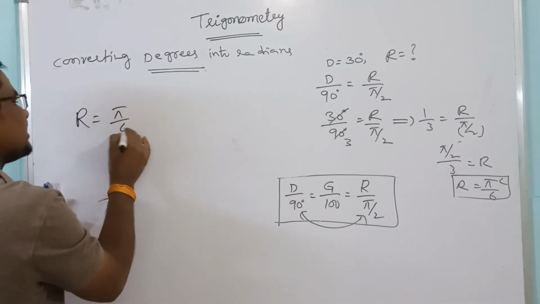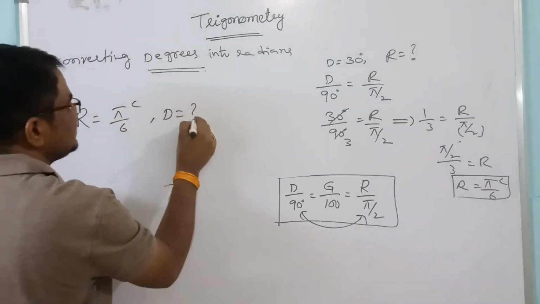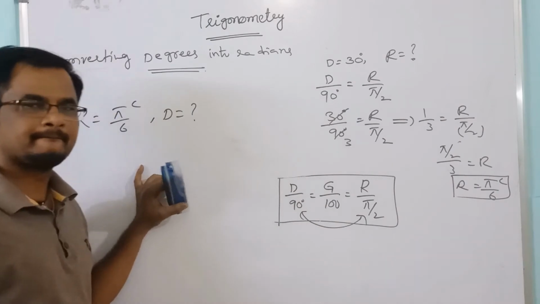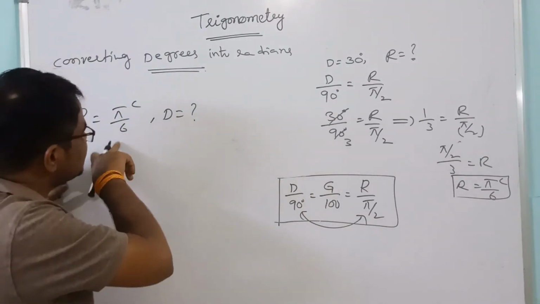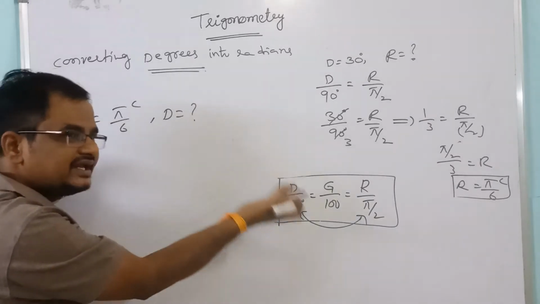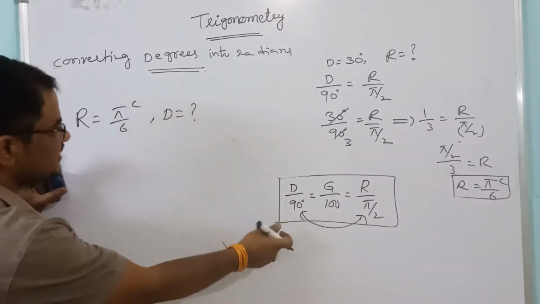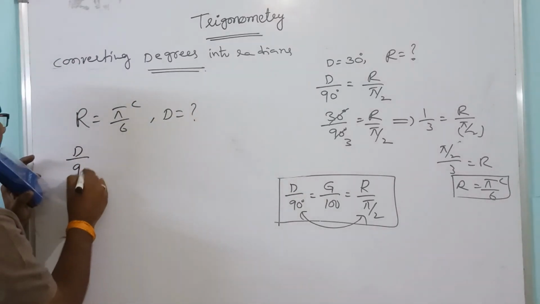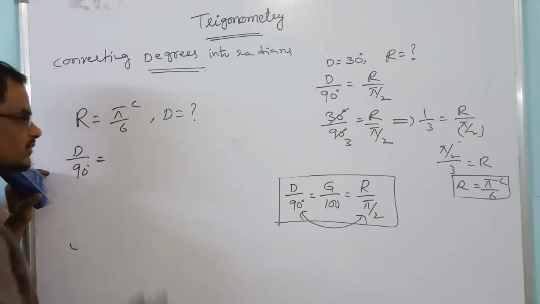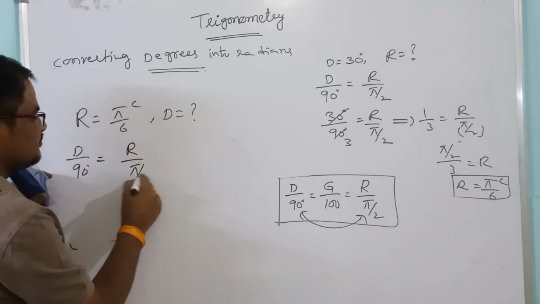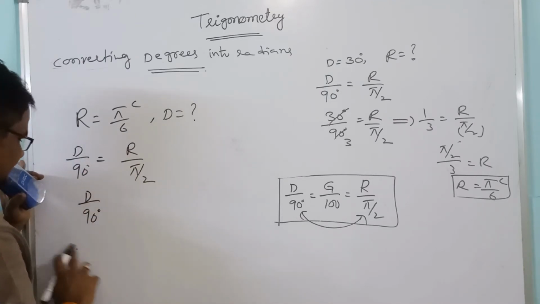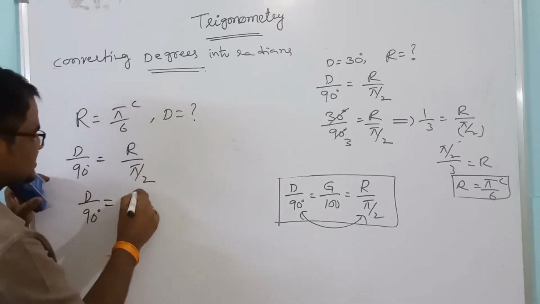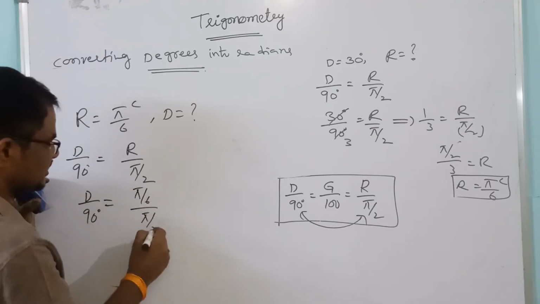Suppose reverse, if you take radians equal to pi by 6, we have to find in terms of degrees. Right? Radians given, means pi by 6 radians equal to how many degrees they are asking. Same relation you take, d by 90 equal to r by pi by 2. R given, so d by 90 as it is, and r is pi by 6 divided by pi by 2.